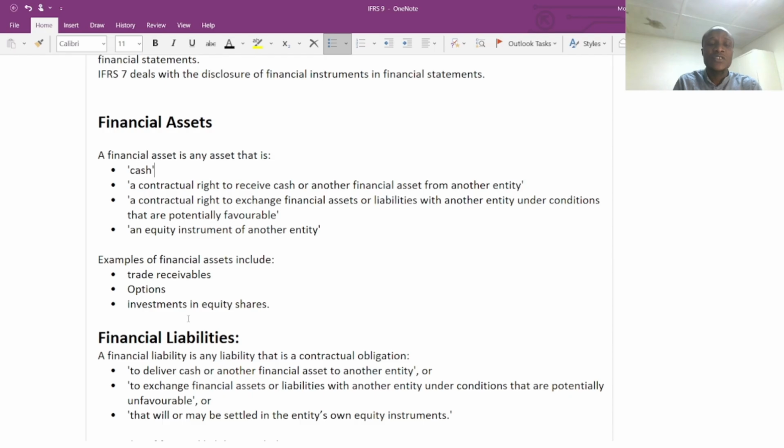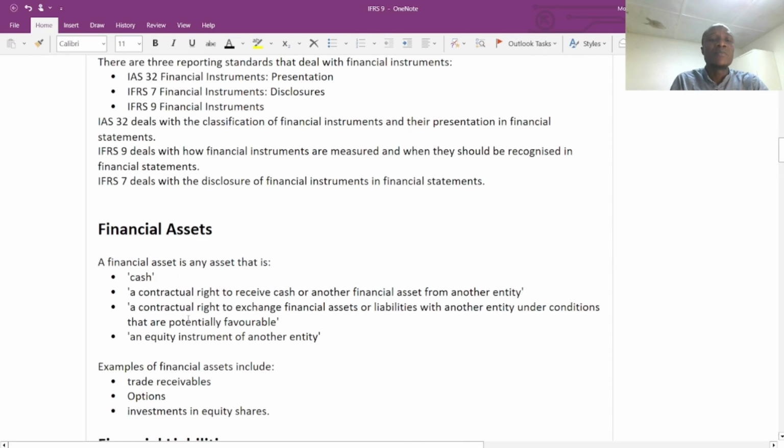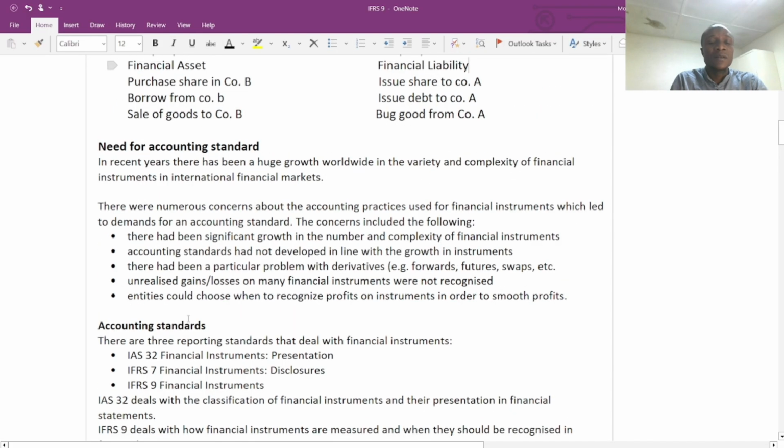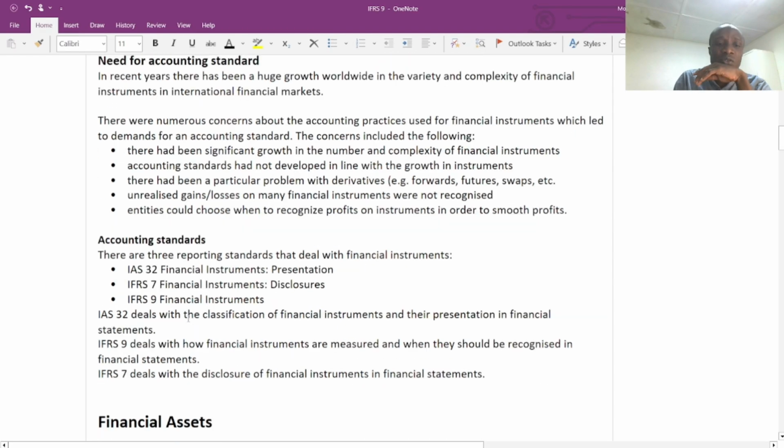Finally, an equity instrument of another entity. Now, for example, I mentioned it up in the previous section. If company A purchases shares in company B, then it means company A will have equity share in company B. Then automatically company A will recognize the financial asset. So this is the definition of financial assets.